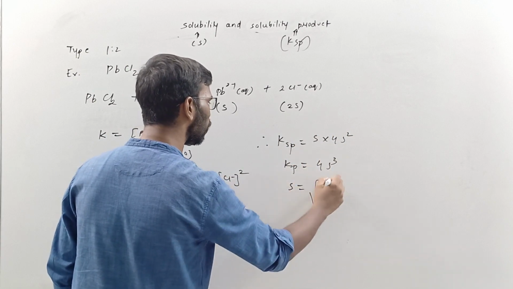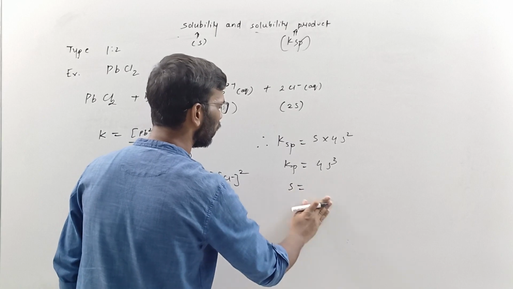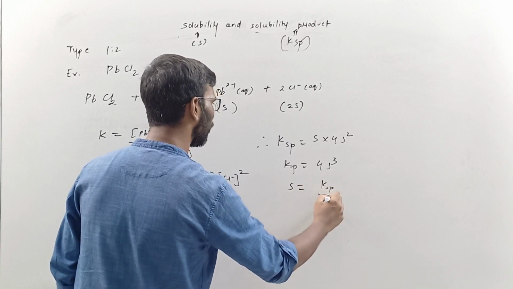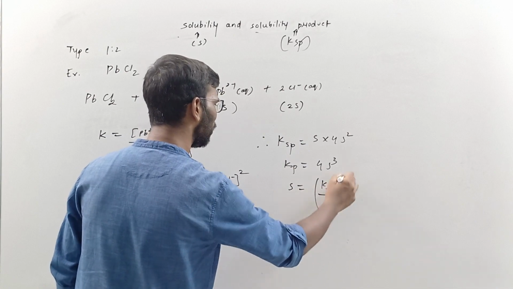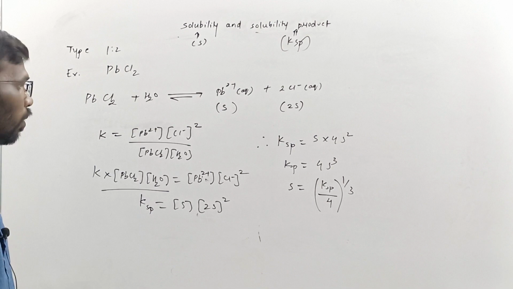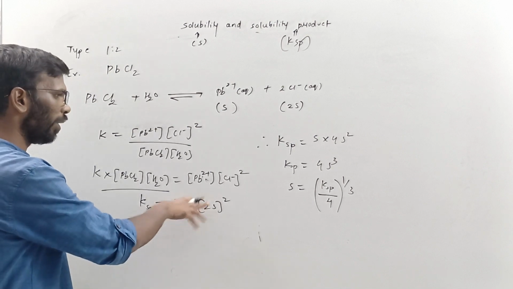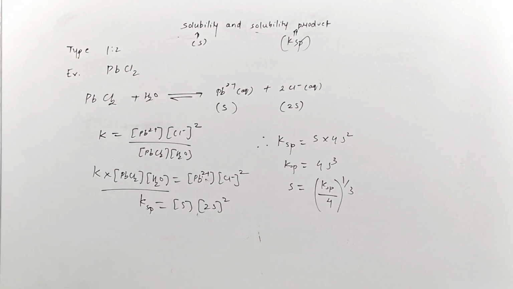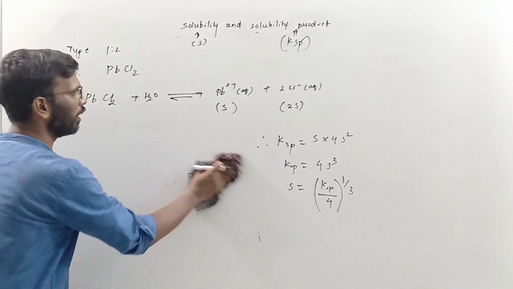So S is equal to not the square root, it will be the cube root. I will write this as S equals KSP upon 4, raised to 1 by 3. This will be the relation over here. This is the relationship.